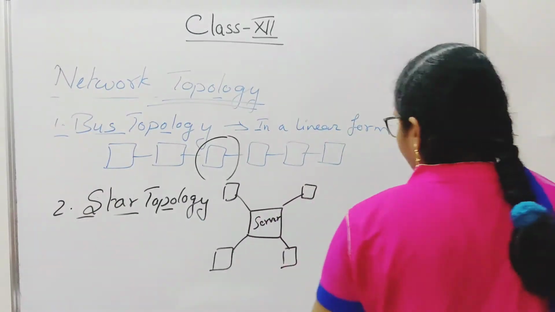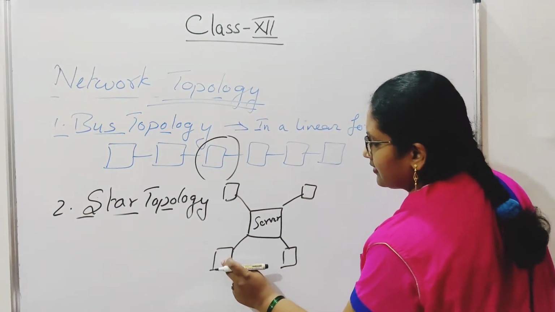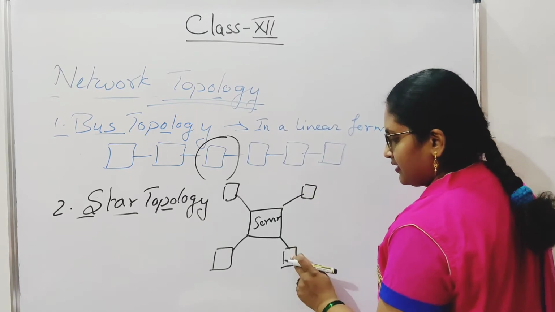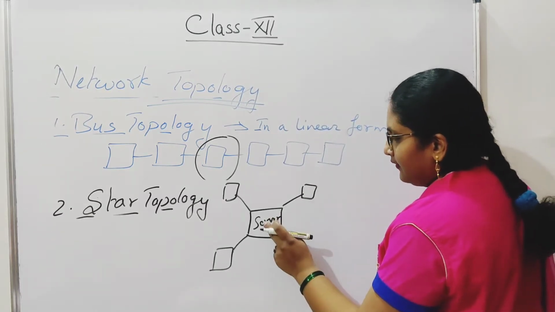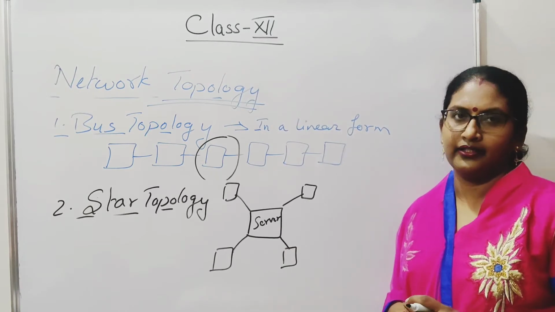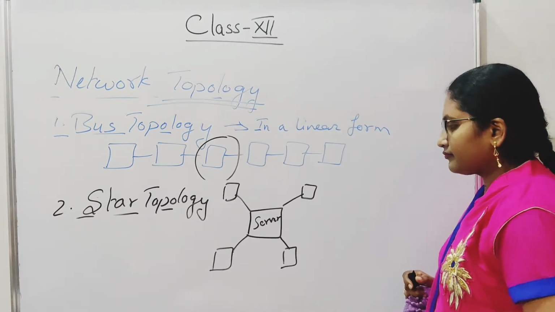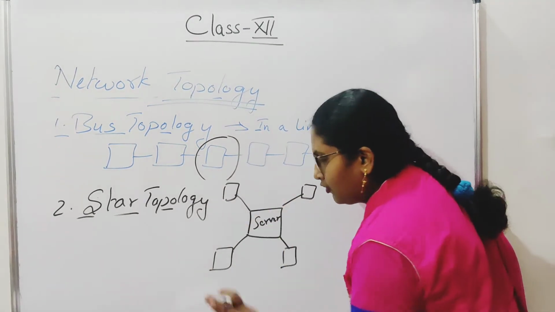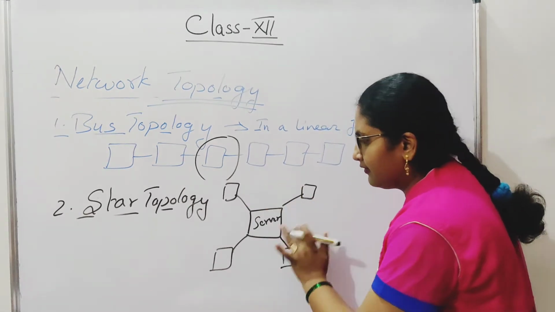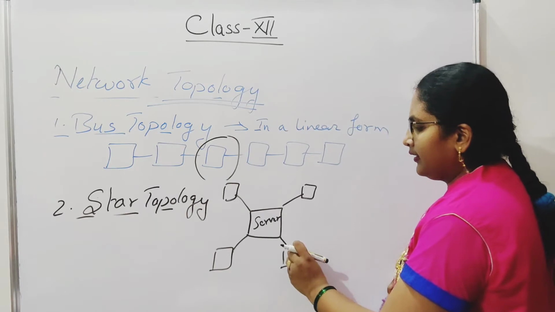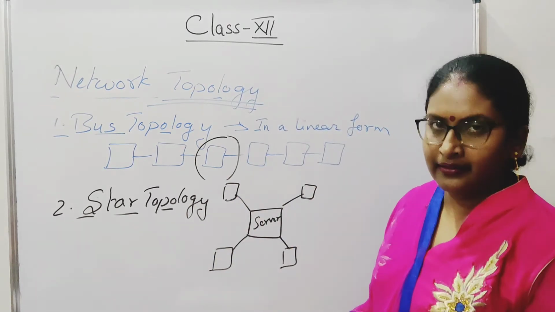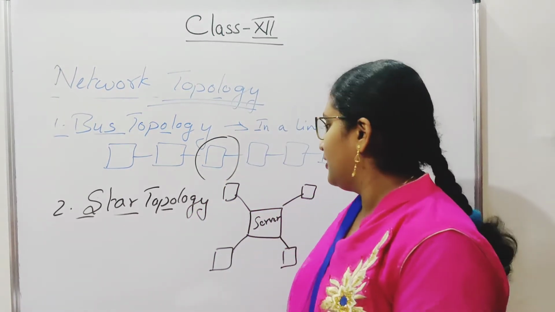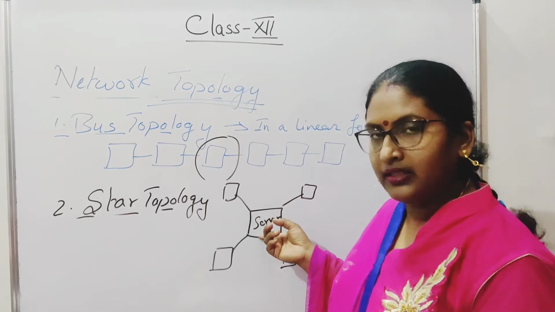If the data is being transferred from this system to this system, then it will go through the server only. If I want to send some data from this system to this system, it will go to the server, and then that server will send the data to another node. Okay, so this is a star topology. The main disadvantage of this topology is that if the server will not work, then each computer will work as an independent computer. जब सर्वर ही काम नहीं करेगा तो डेटा कहाँ से ट्रांसफर होगा? So it is dependent on the server.